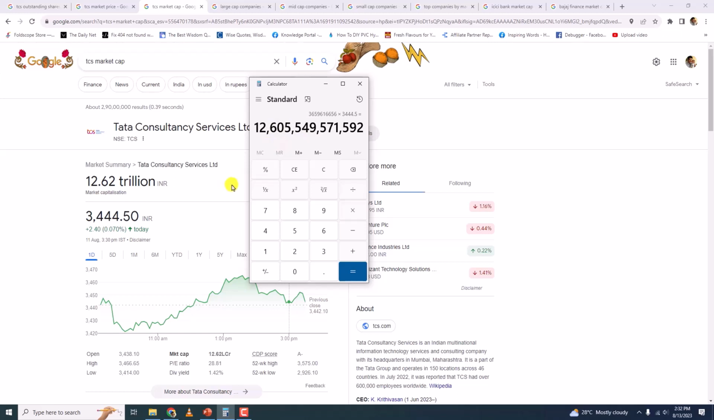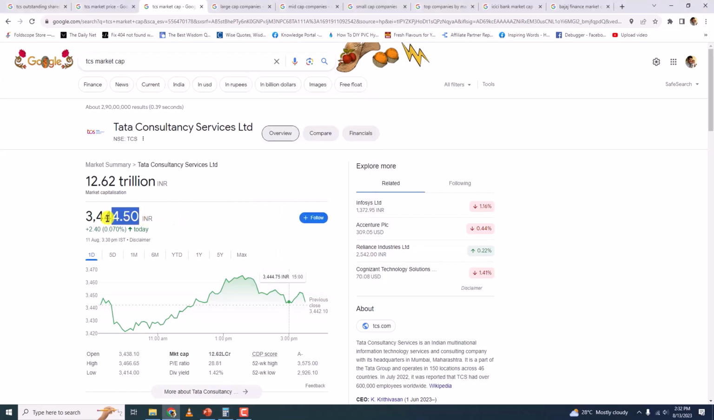Now, this value of market capitalization keeps varying. That is because this value keeps varying. Yesterday it was different, today it is different, tomorrow it will be different. The price of the shares goes up and down, correct? It falls, it rises, it falls, it rises.